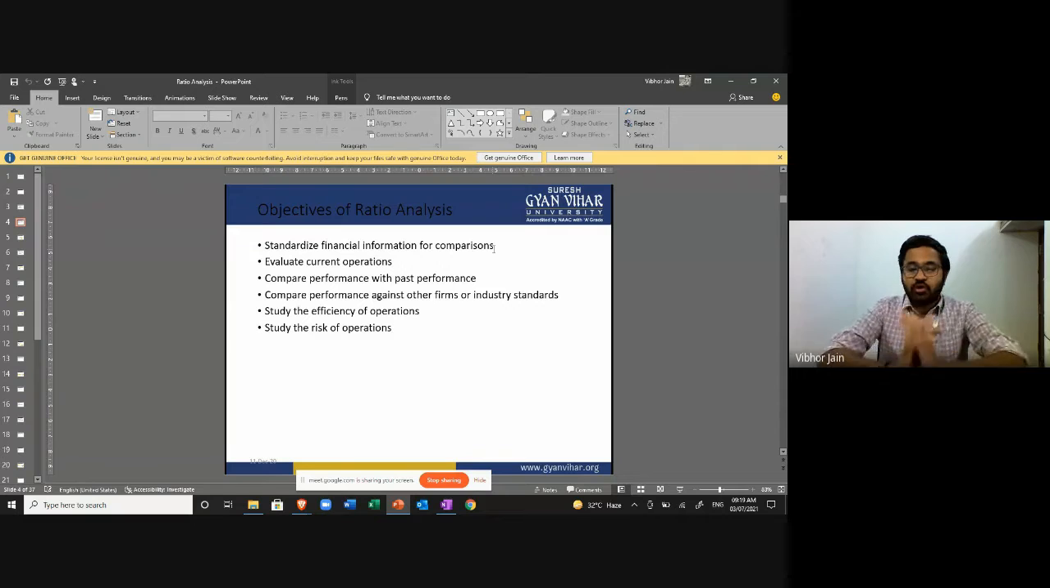I always talk about this: the main purpose of ratios is to enable comparison. Absolute figures, absolute amounts, do not convey any meaning, right? To compare, we need to make the base equal so that comparison is possible. Evaluation of current operations: compare performance with past performance, that is, what is our growth? If my profit percent was 20% 5 years ago, what is it now? So that I can compare whether my company is growing, whether my profit is growing or not. Compare performance against other firms.